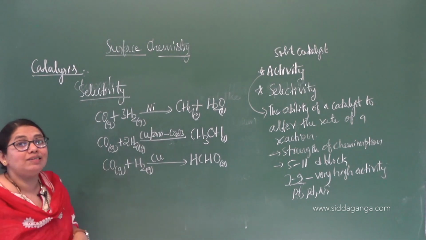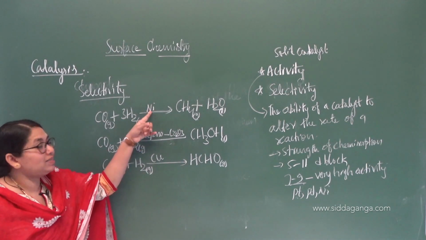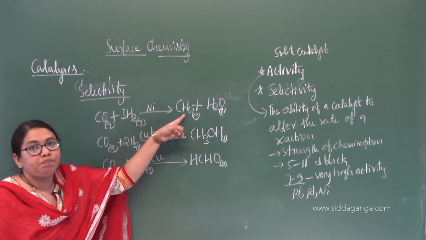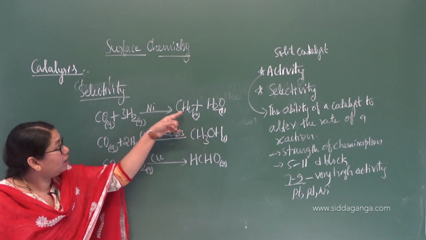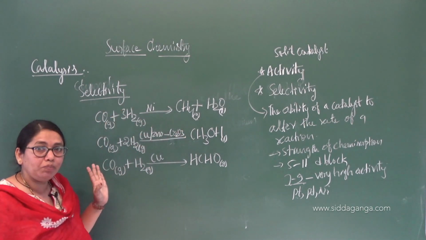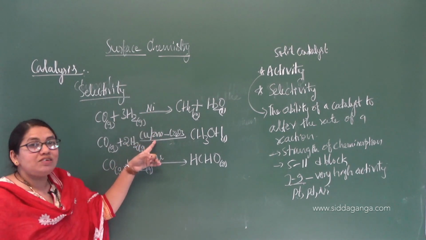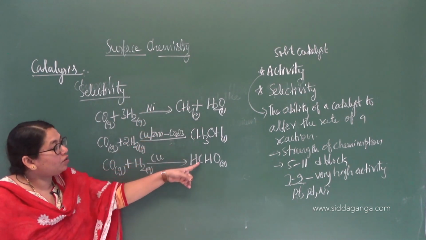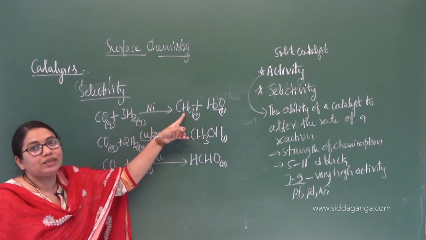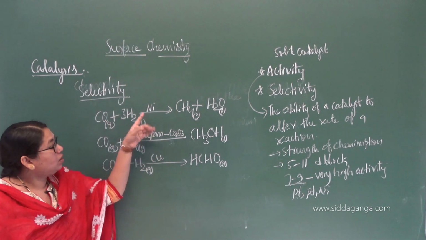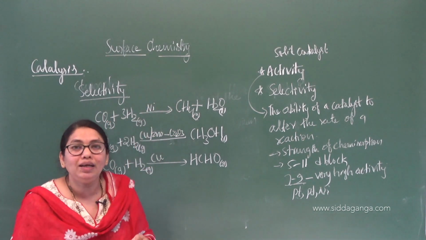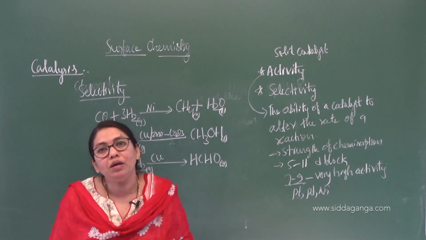See, this is called selectivity. The catalyst selects the reactants to form a particular product. It is selective in nature. It catalyzes a specific reaction. Even though the reactants are the same, the catalyst is different, so the products are specific in nature. That is called selectivity. A particular catalyst forms a particular product.